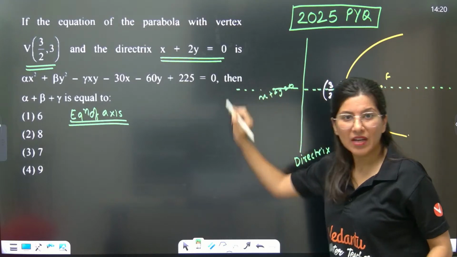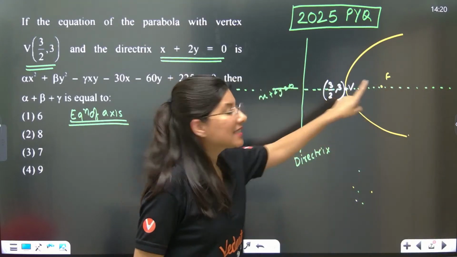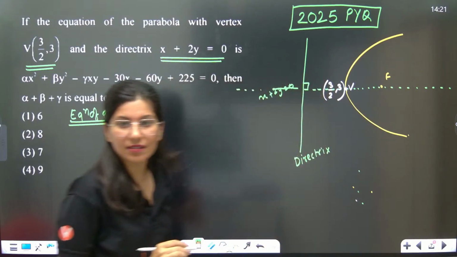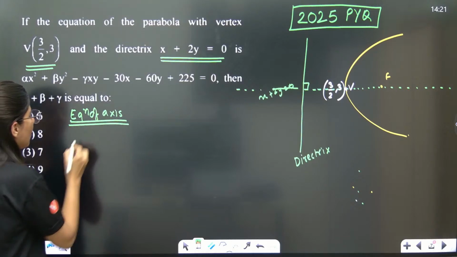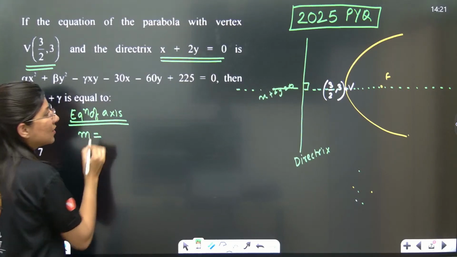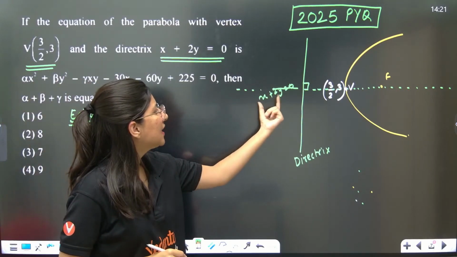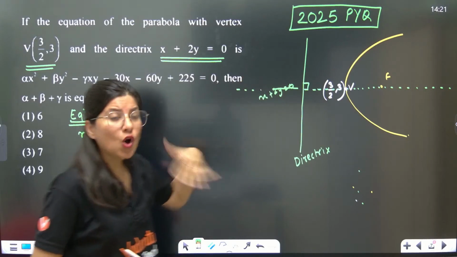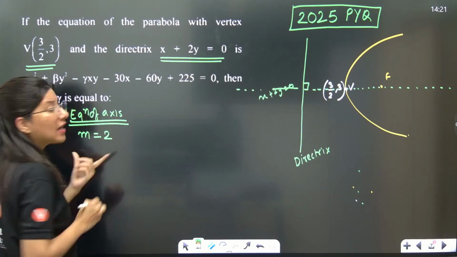That means a line passing through the vertex and focus and perpendicular to the directrix. So what will be the slope of this axis? Can anybody tell me? Ma'am, minus 1 by 2 is the slope of the directrix. So obviously the slope will be 2 for the axis.